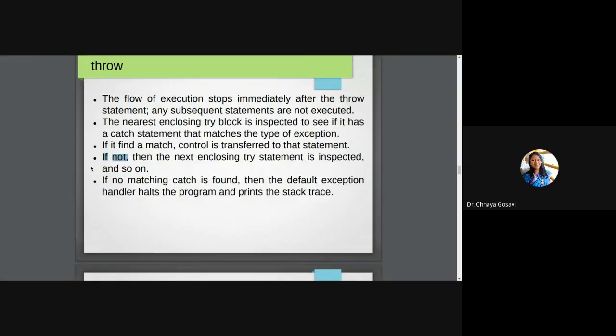So if you use throw statement, nearest enclosing try block is inspected to see if it has a catch statement that matches with the type of exception. If it finds a match, control is transferred to that statement which is in the catch block. If you don't have a matching catch block, then the next enclosing try statement is inspected, and so on. So from innermost, it will try to find the nearest catch statement which is matching with the type of exception. If no matching catch is found, then the default exception handler halts the program and prints the stack trace.